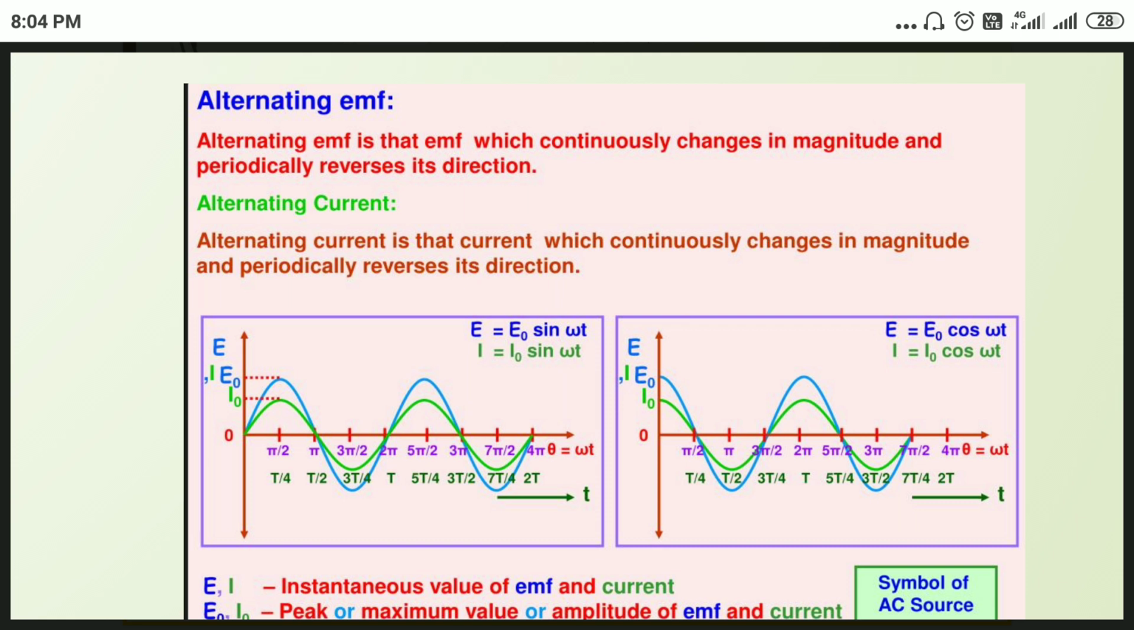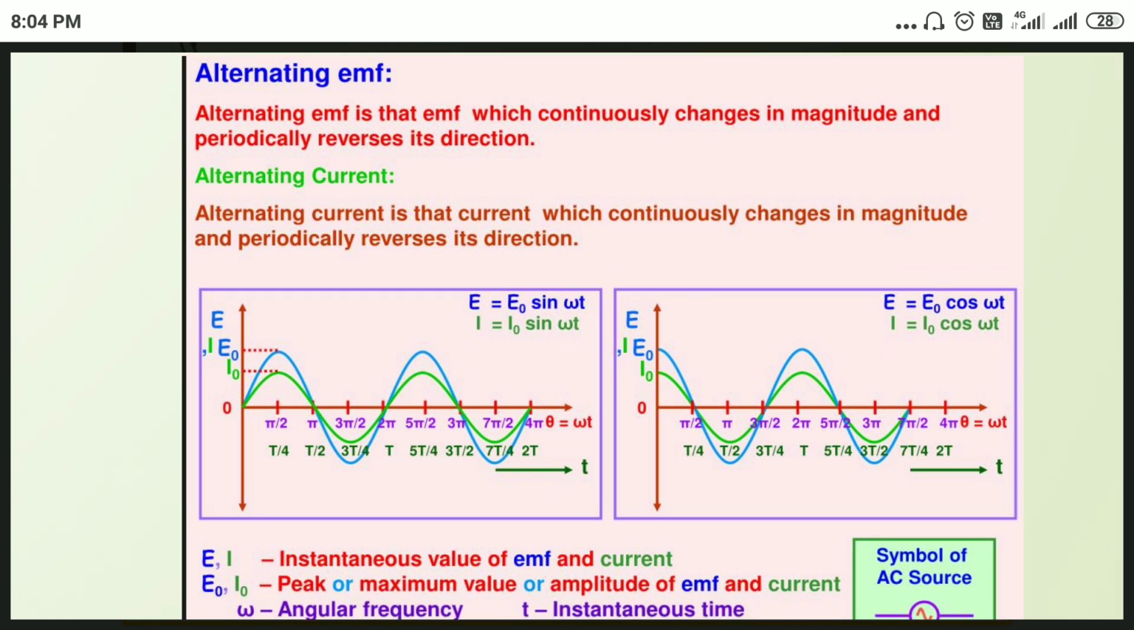Alternating EMF is that EMF which continuously changes in magnitude and periodically reverses its direction. EMF means electromotive force. So both magnitude and direction periodically change or reverse. That is alternating EMF.